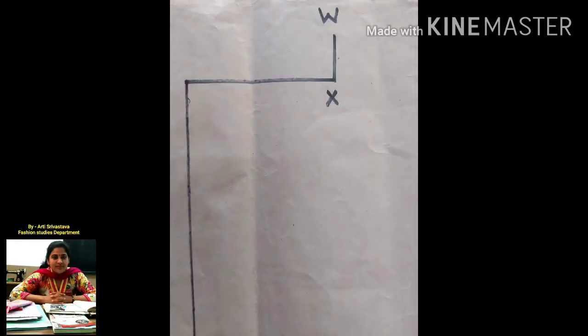Y to X is same as CF, it is the neck width. X to W is 7/8 inches. Now measure Z to L1 and from this measurement subtract back waistline measurement. The result is the dart intake at point U. Now take Z to U as center back to princess line measurement. Mark U to V as dart intake.